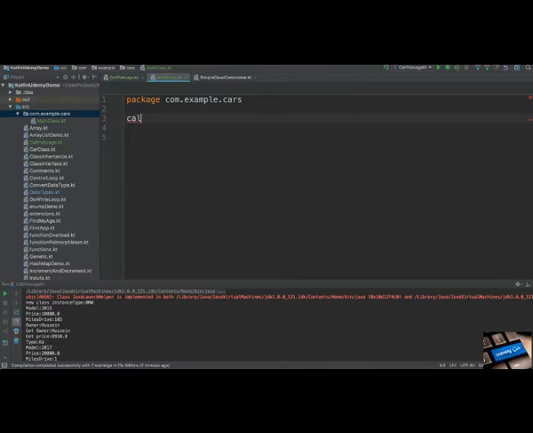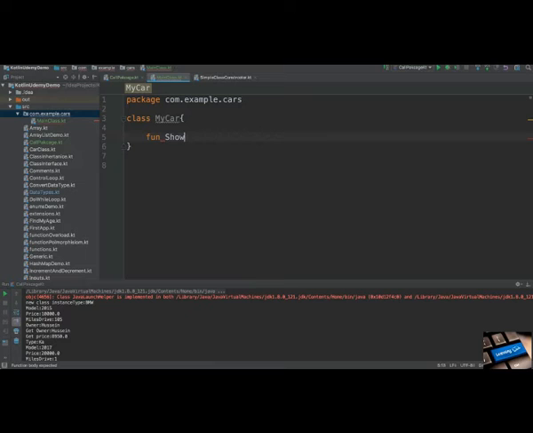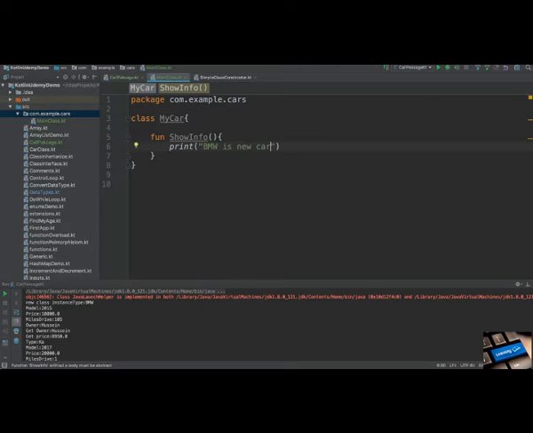Let me just create a class, and I will name it MyCar. This class has only one method. Name it fun showInfo, just showing info. And this class just prints BMW is a new car. Okay, very basic thing. Simple class, simple package.